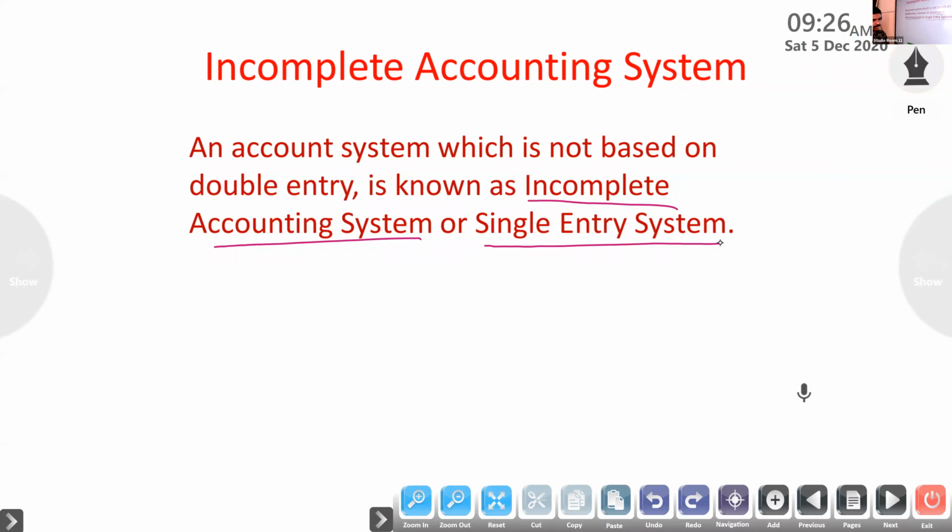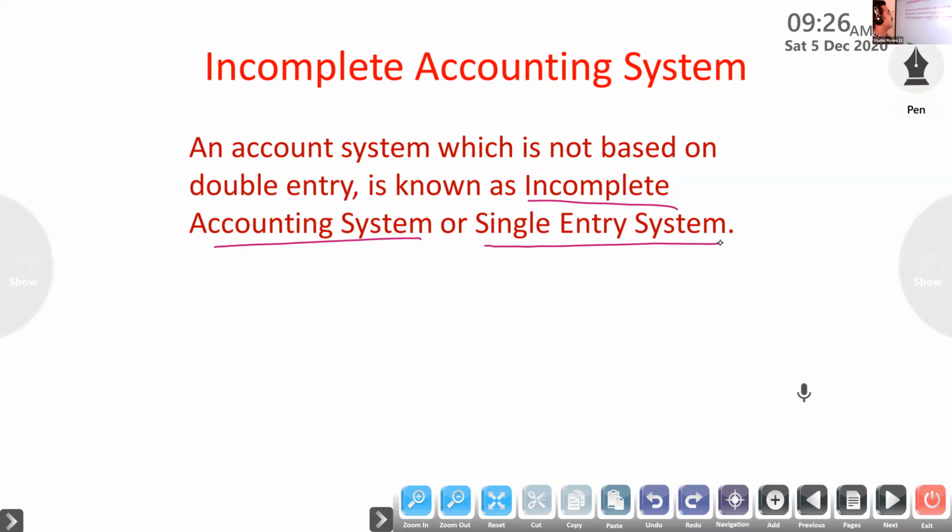Then partnership business also follows the single entry system, because they have no legal provision to record transactions according to double entry system. But a company has to follow the double entry system of bookkeeping. So it is maintained by the sole trader or partnership firm. That is the incomplete accounting system, single entry system.